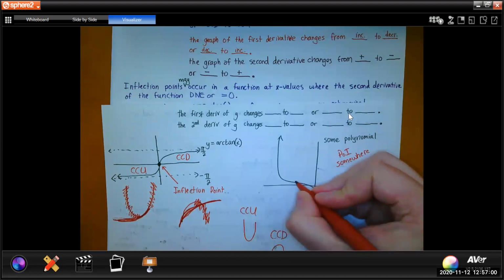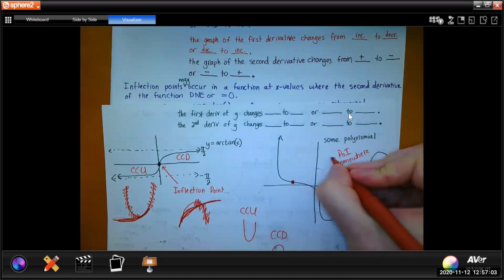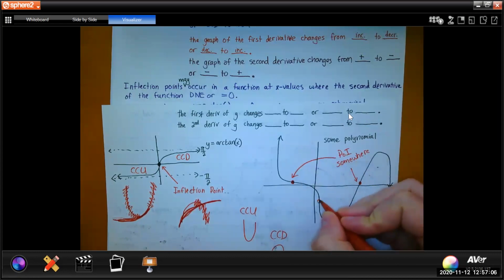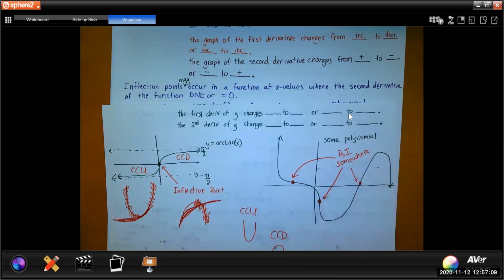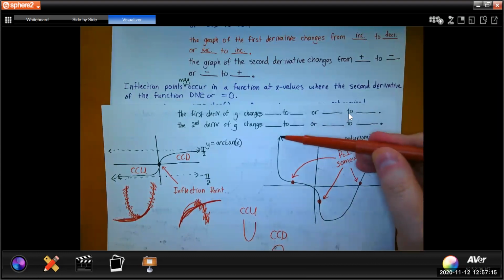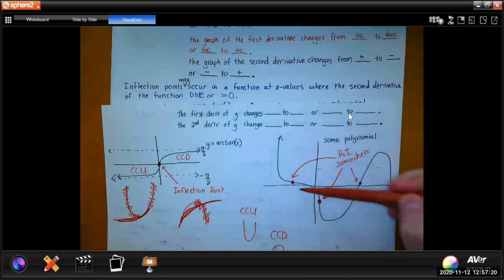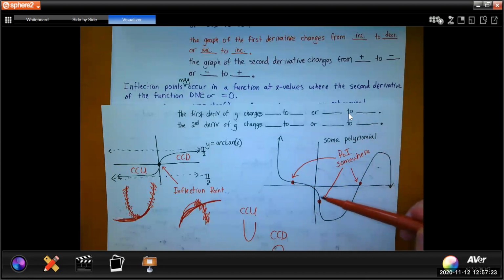Okay, here they are. There's one somewhere right about there. And there's one somewhere right about there. So again, they may not be exactly there, but they're somewhere around there. What I want you thinking about is how the graph is decreasing and concave up. And then somewhere in here, the graph changes to this part right here. So the graph starts to increase somewhere in here, right? And as it starts to decrease, it's concave down. And then we know the graph goes into concave up. So it's decreasing and then increasing, but it's concave up, and then it keeps increasing, and somewhere it changes into concave down.